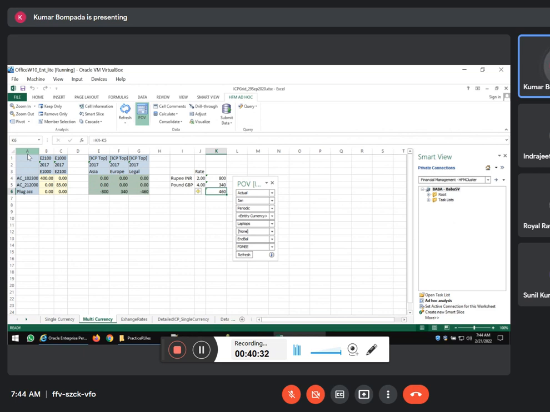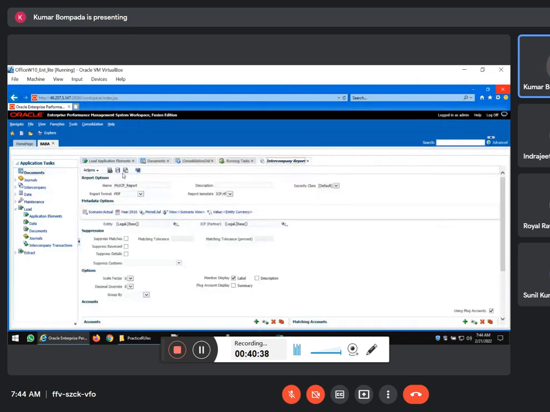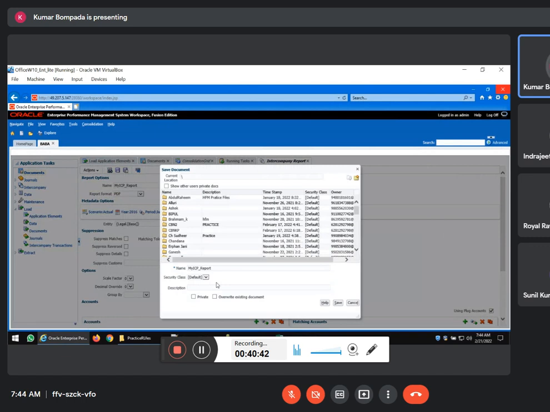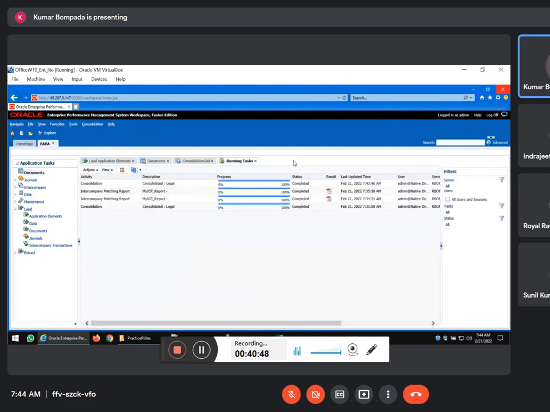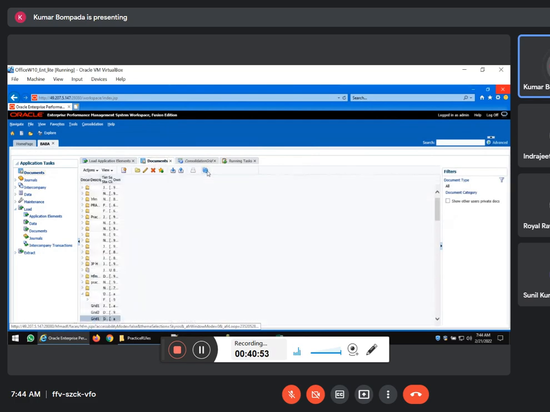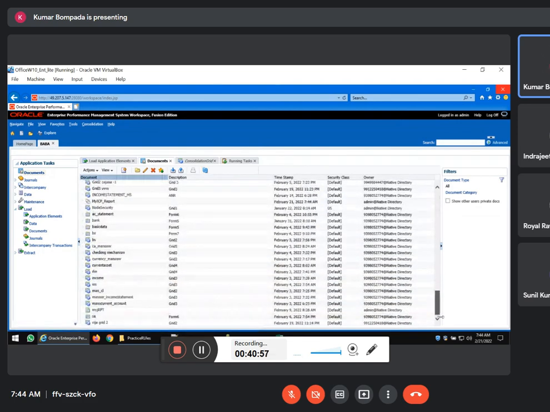and then we will run the intercompany report. So here in the intercompany report, right? Every time this report I will save it. See, I will save it as, save as. So my ICP report, right? That's it. I will save it. Close this one. So when you go to the documents here, when you refresh here, you can see ICP report here. Scroll down and see my ICP report. Where is my ICP report?